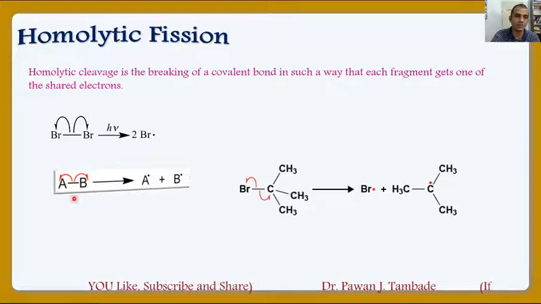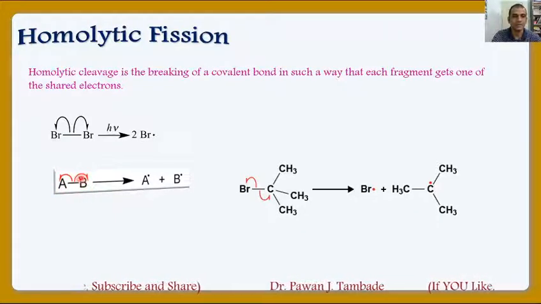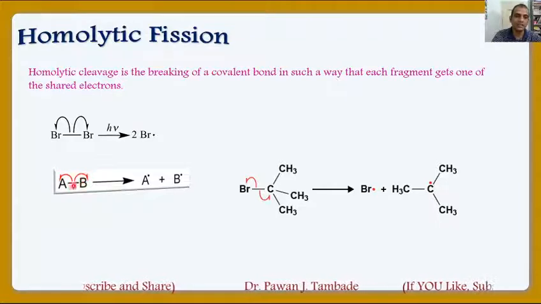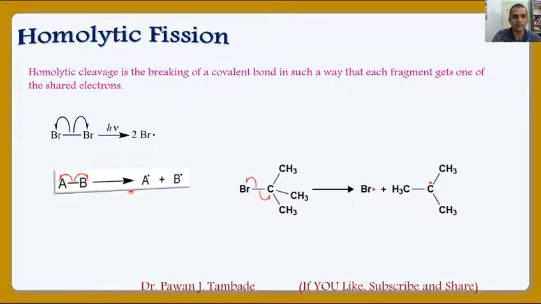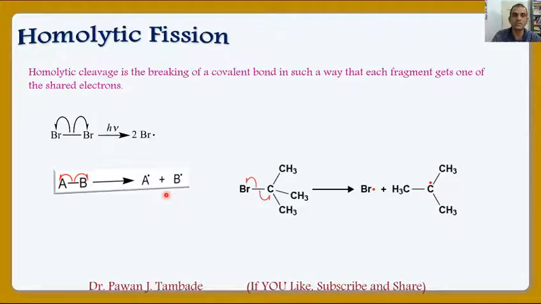If this AB molecule, it may be similar atoms or dissimilar atoms, is heated, then this covalent bond breaks in such a way that A gets 1 electron out of 2 and B gets 1 electron out of 2 present in this covalent bond, and we will get A free radical and B free radical. Such a fission is called homolytic fission.